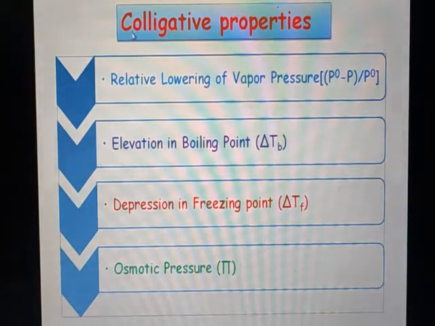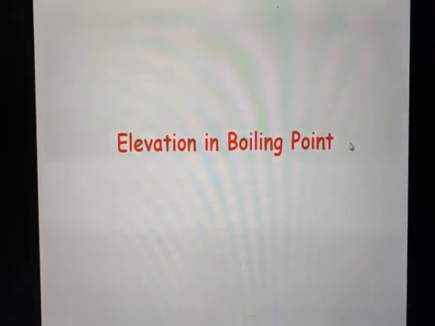These colligative properties are classified into four categories: the relative lowering of vapor pressure, the elevation in the boiling point, the depression in the freezing point, and osmotic pressure. In today's video class I am going to discuss two of these properties of solutions. Let us begin with the elevation in the boiling point.